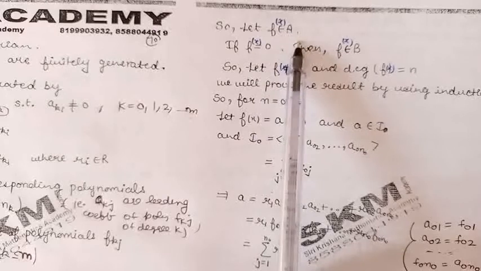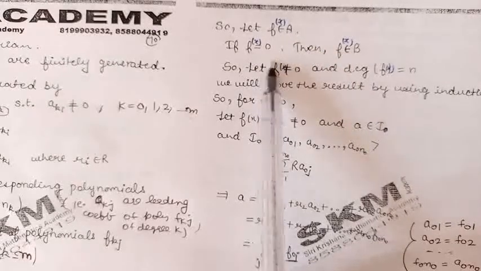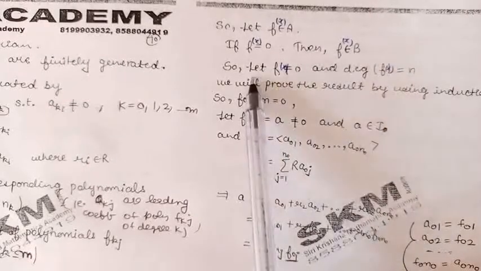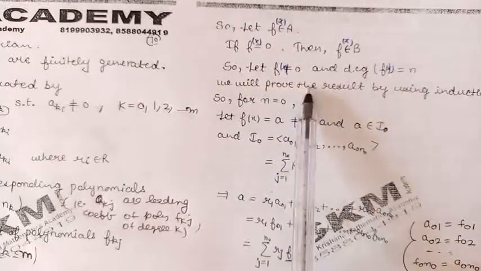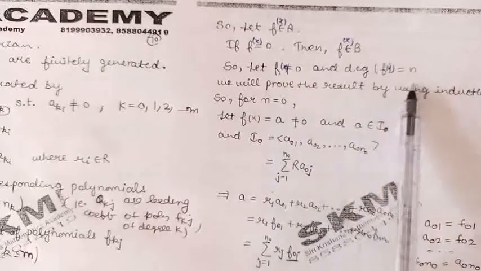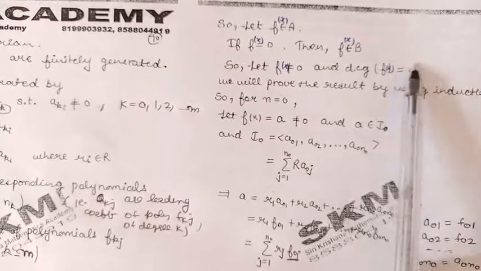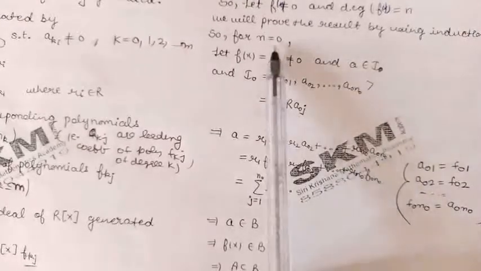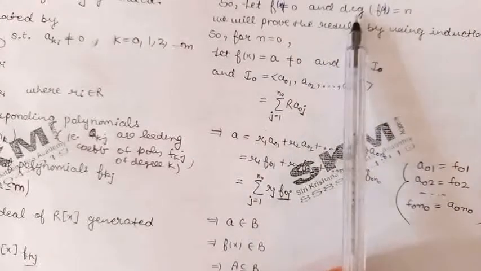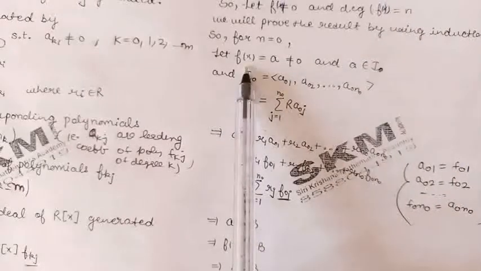f belongs to A. If f is 0, then it already belongs to B. So let us consider the case when f is non-zero, and suppose the degree of this polynomial f is n. To prove that A is contained in B, let us apply induction on n. For n equal to 0, the degree of this polynomial will be 0, so f(x) will be a constant polynomial.